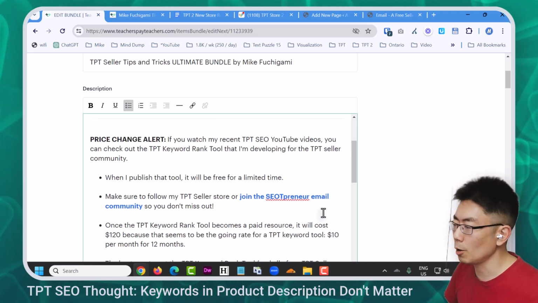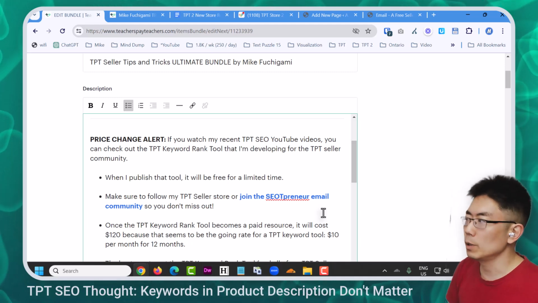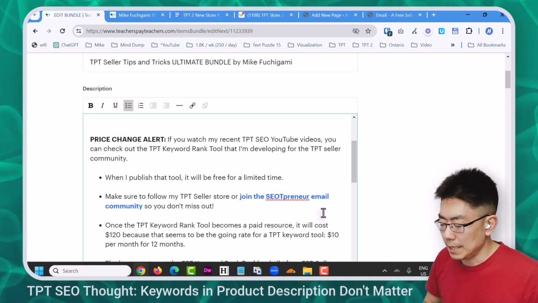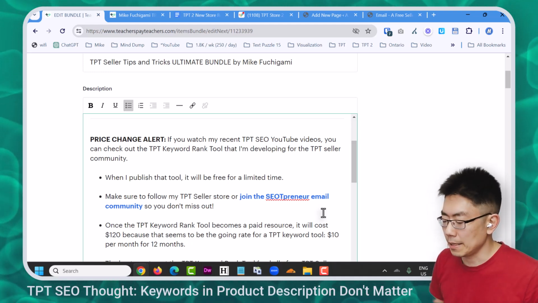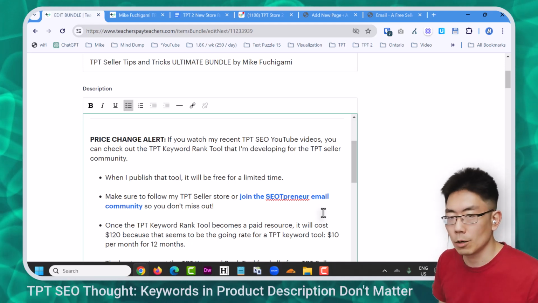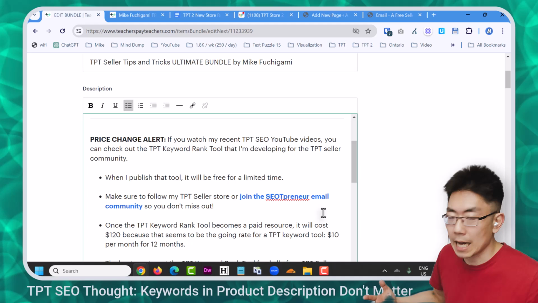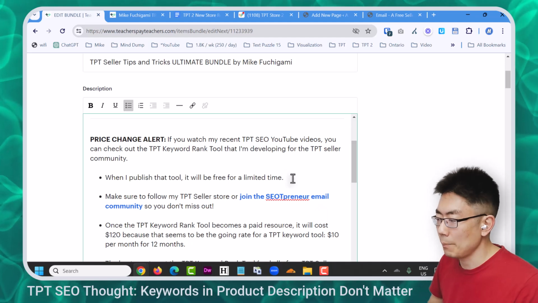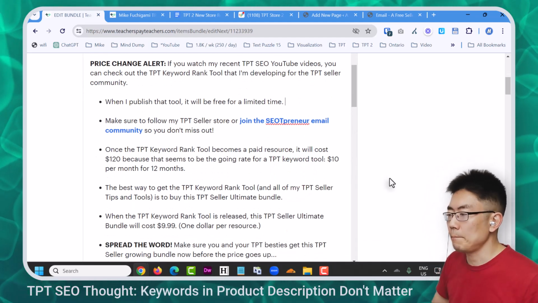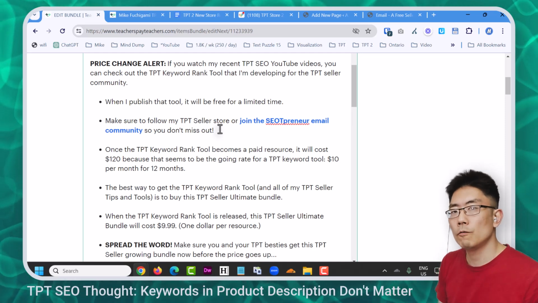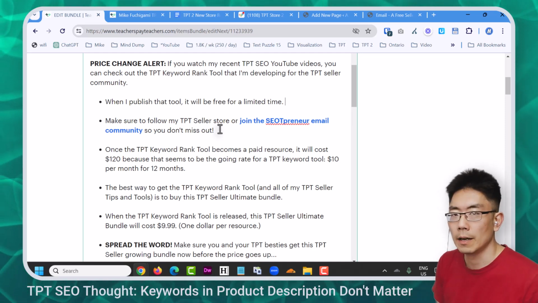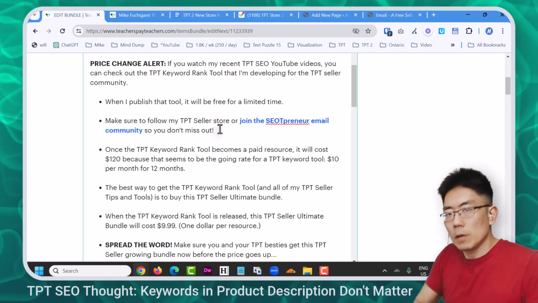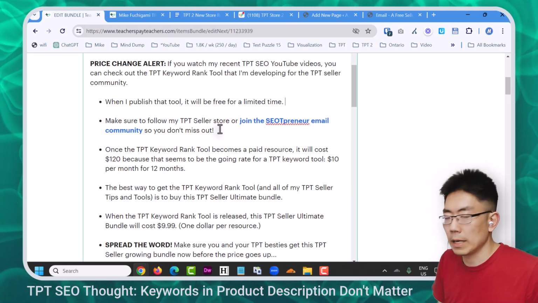I wanted to let people know who looked at this that the keyword ranking tool is coming. I remember learning this idea about email from the internet. At the beginning, you're whispering that something is coming, and then you tease and show little pieces of the things you're working on. Then you start shouting when it's actually out there because you're trying to generate sales. For me, I'm just trying to generate downloads, because when I publish the tool, it'll be free. I say that because then I give legitimate reasons for people to follow my store or join my email newsletter. If you just say, hey, join my email community, what's in it for them? Whereas, join my email community, because that way you'll get this tool for free.